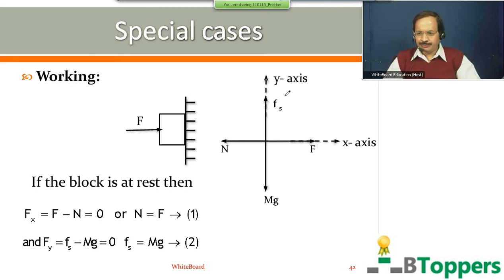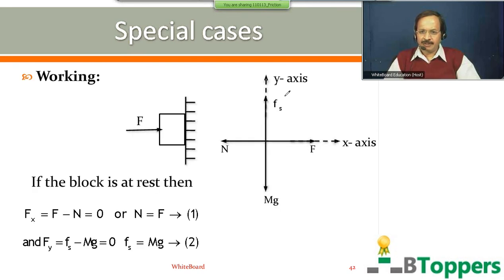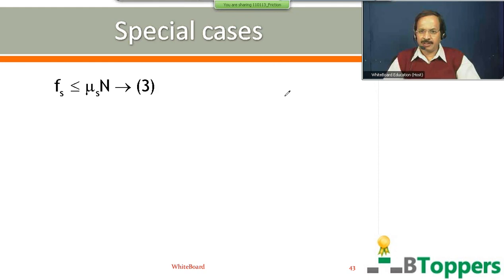In case you need more time to copy the working, you can take a pause and take more time. But Fs is less than or equal to Us into N. So from the previous equation, you can substitute N equal to F from the first equation on the right hand side, and Fs equal to mg from the second equation on the left hand side of the third relation.